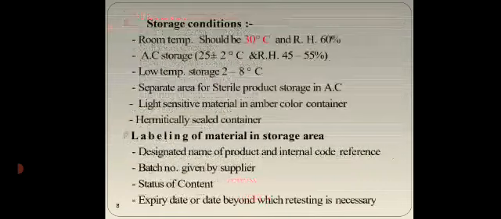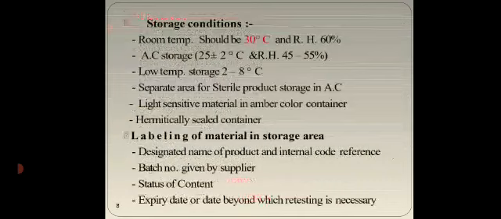Storage conditions should be as follows. The room temperature should be 30 degrees Celsius and relative humidity 60%. There should be AC storage, low temperature storage between 2 to 8 degrees Celsius, and a separate area for sterile product storage in AC. Light sensitive material should be kept in amber color containers, hermetically sealed containers.